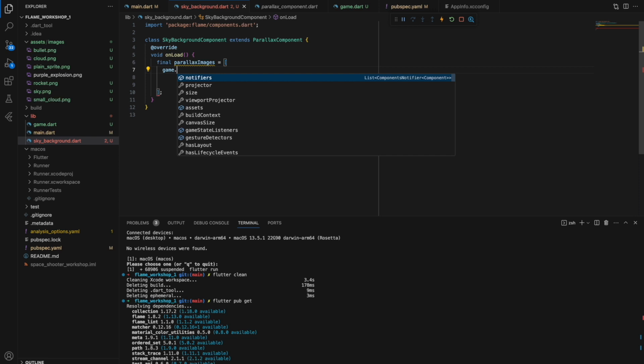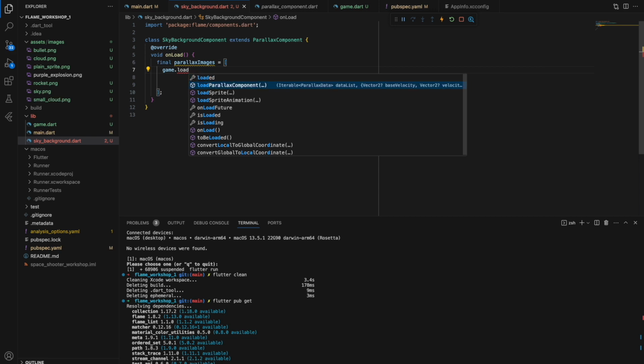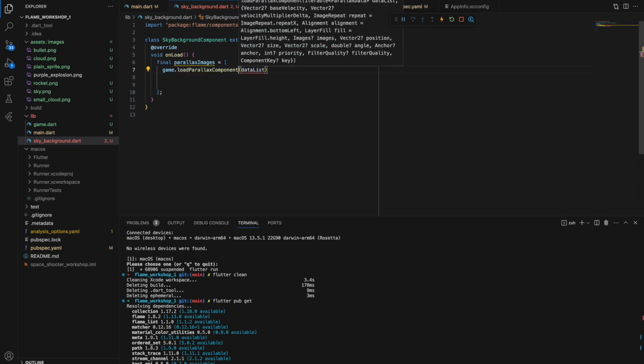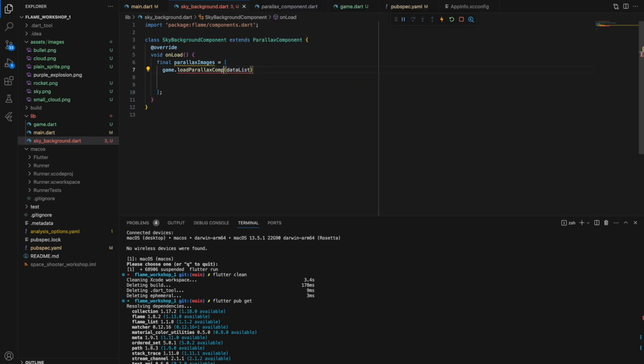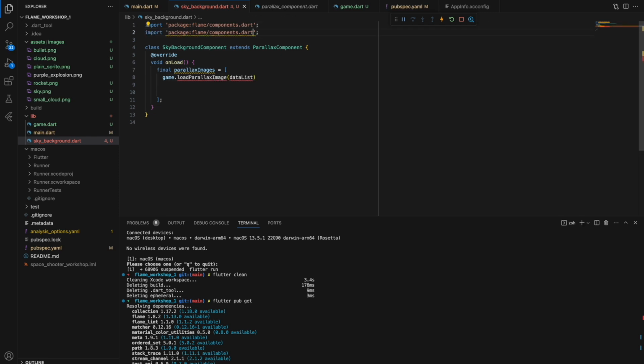And here we can basically call loadParallaxImage. It's again an import issue, so there is no parallax component, but we don't need that one. We need ParallaxImage, and I think I would need to import it manually.